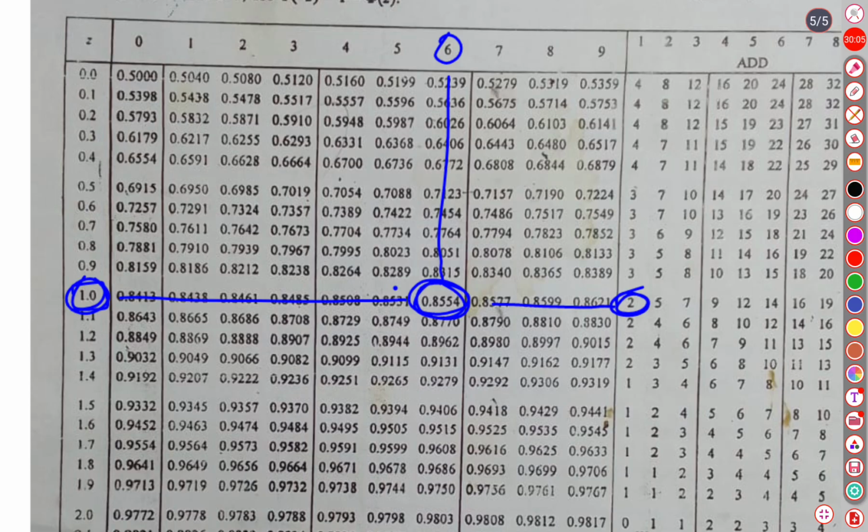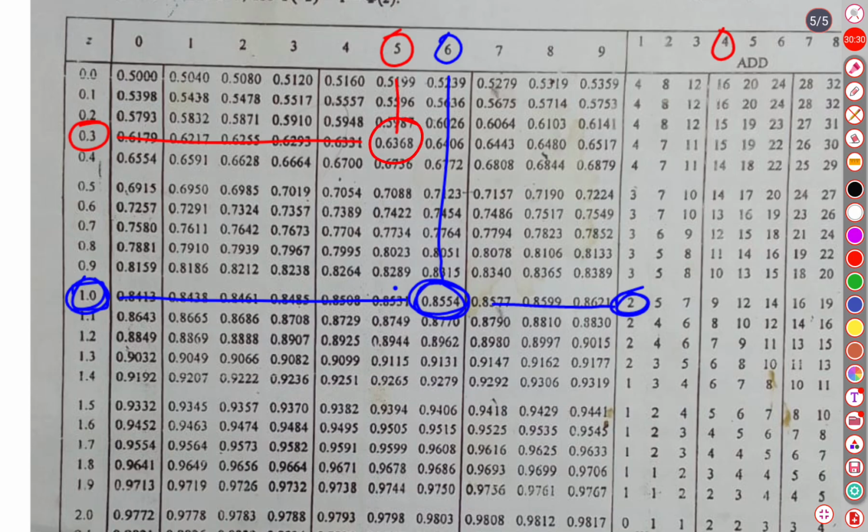0.8556 is the first probability. The second z score was 0.354. For 0.354, 0.3 is over here and 5 is over here, and the next digit 4 is over here. So the row is this one and the column is over here.